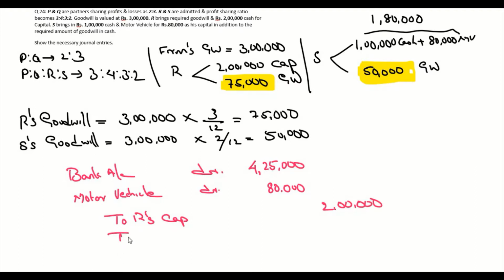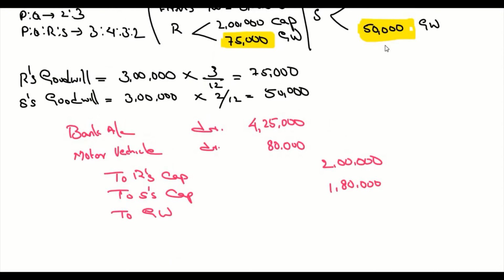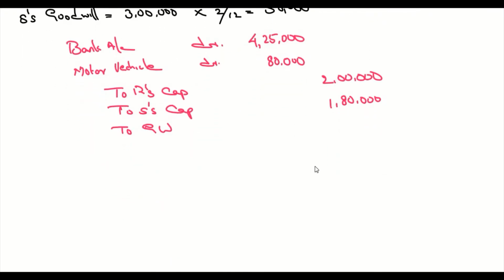Then we have S's capital, which is 1,80,000: 1 lakh cash plus 80,000 motor vehicle. Then we have premium on goodwill, which is 75,000 plus 50,000. So that is 1,25,000.